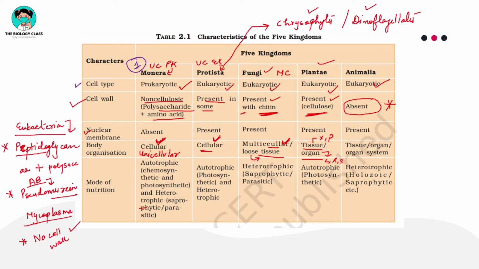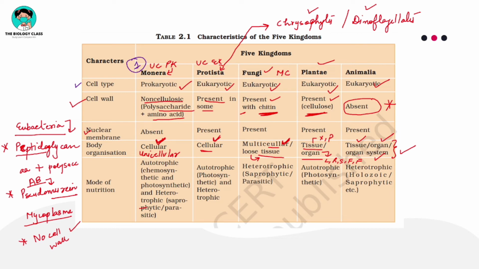Leaves, roots, stems, flowers, fruits, these are all the organs which you can see in a plant. But have you seen any organ system? No, right? Organ system you will see in Animalia. There you will see tissue, organ and organ system, all three levels, the higher levels, in animals. So this you have to remember.